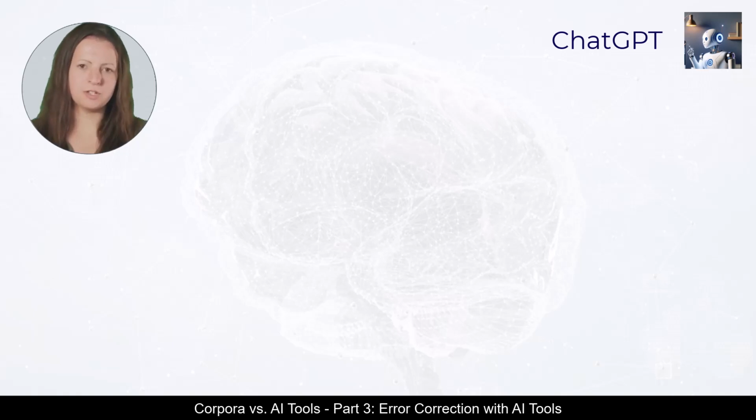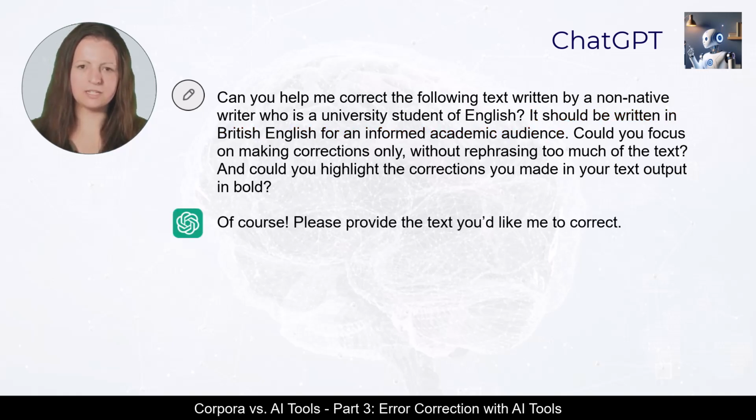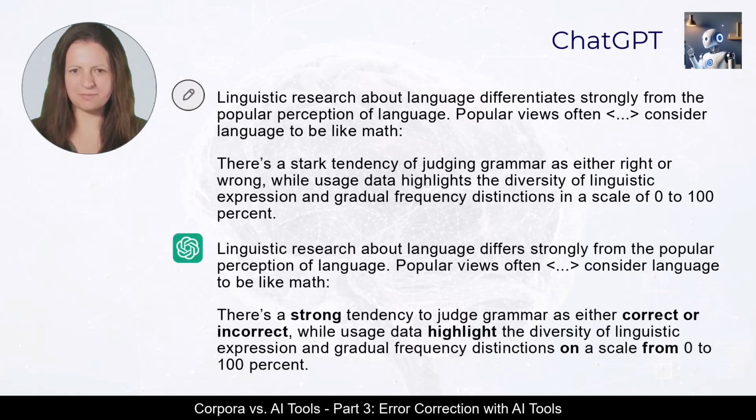In order to use ChatGPT as a correction aid, a good prompt must first be formulated that instructs ChatGPT in as much detail as possible. In our instruction, we chose the verb correct because we only wanted real corrections, but no unnecessary reformulations in the output. We also created a context in which ChatGPT should place the sentence, a text in British English written by a student for an academic readership. The text can then be entered into the chat and will automatically be corrected by ChatGPT.